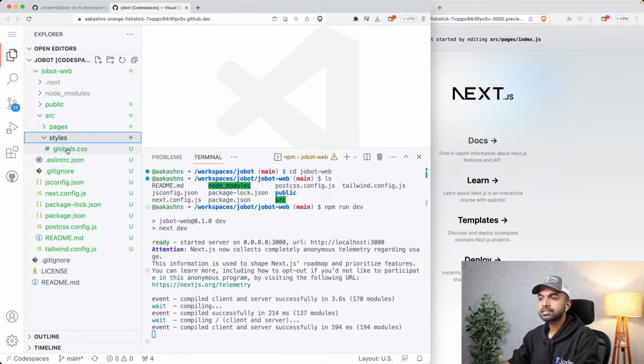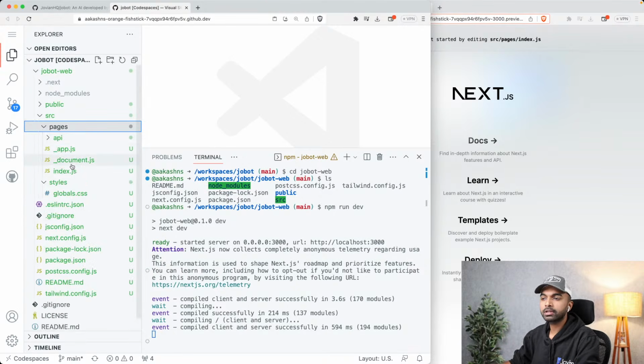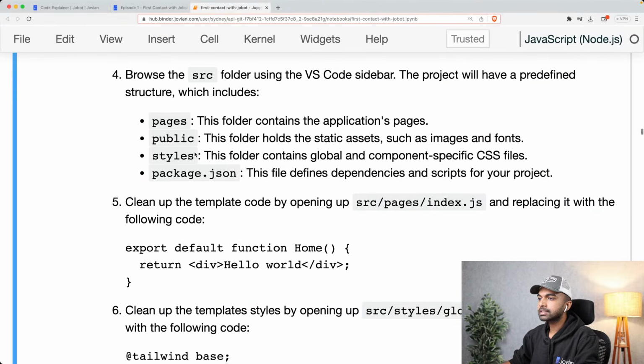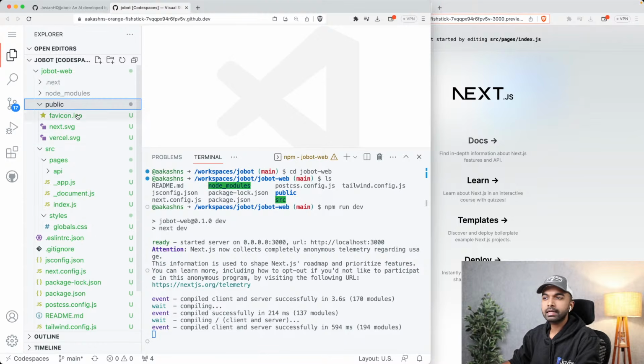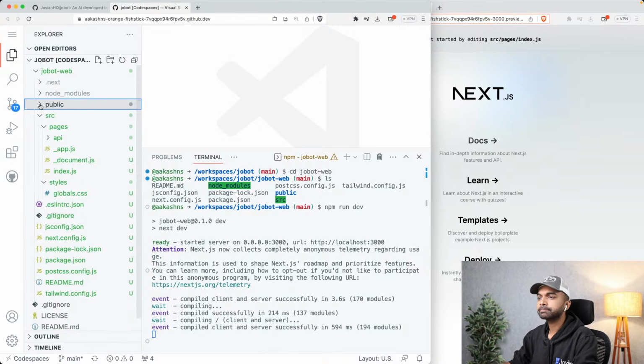It contains a styles folder inside which all the styles of the application are going to be present, all the CSS. Then it contains a public folder. Well, that's actually outside src. So you can see here that there is this public folder. This is where you can put images, etc., things that you need to serve directly without actually running it through some kind of parsing or bundling.